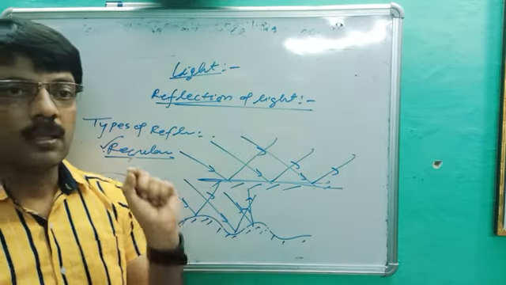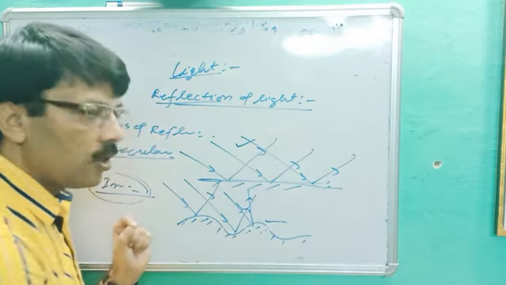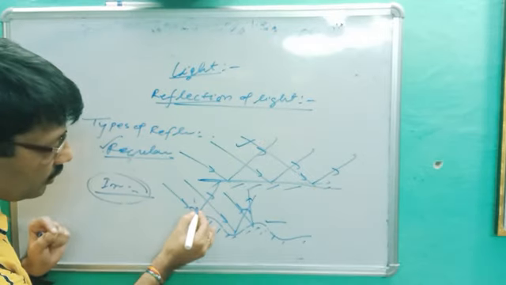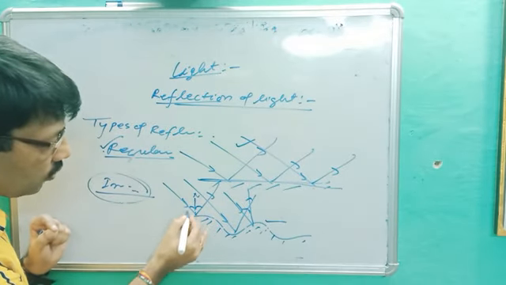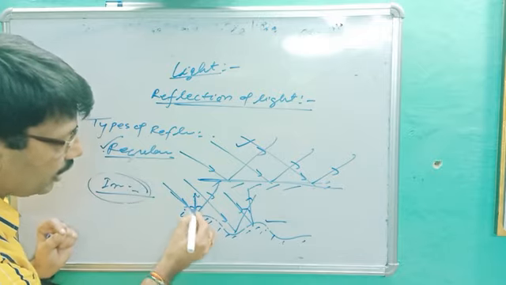But keep in mind, laws of reflection will follow for regular as well as irregular. Let's suppose we trace the normal here. What do we get here? This is called angle of I, this is called angle of R, and this is called normal. So again, I is equal to R, and incident ray, reflected ray and normal coincide at the same point.